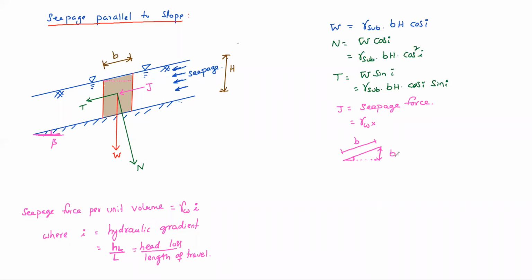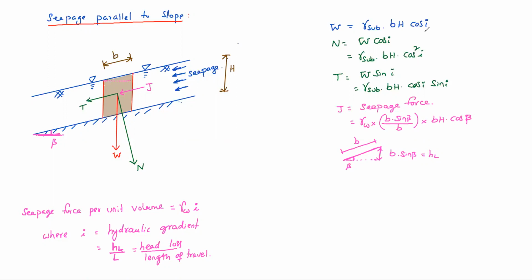So head loss in this element is B into sine beta, and length of travel is B. So hydraulic gradient i equals B sine beta divided by B. Seepage force per unit volume, gamma W into i, multiplied by the volume gives the total seepage force. The volume of the element is BH cos beta.